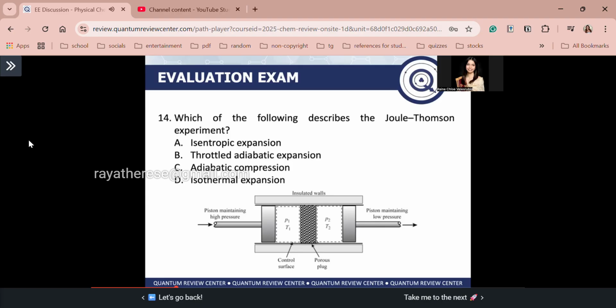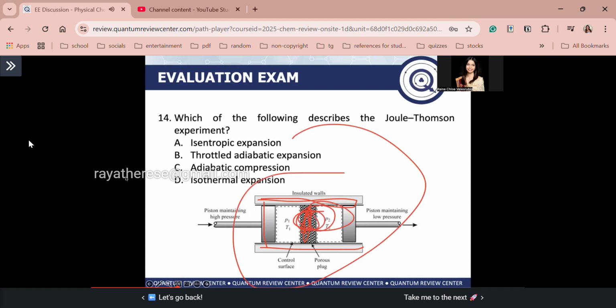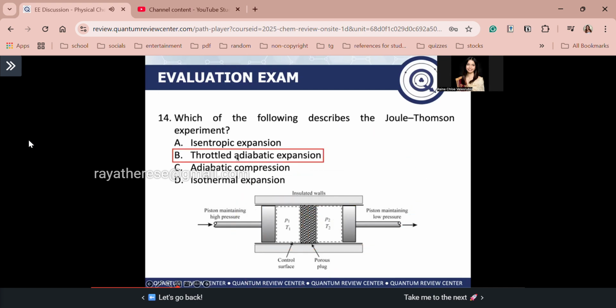So, what happens, guys, is you decrease the pressure of your real gas. When you decrease the pressure of your real gas, your gas will expand. Okay? In the throttling process. When we say throttling process, guys, the real gas passes through a narrow constriction. The narrow constriction is the porous plug here. That is called the throttling process. Ma'am, why adiabatic? Because you have here insulated walls, so there is no heat exchange between the system here, okay, and the surroundings. Okay? So you have letter B, throttled adiabatic expansion.